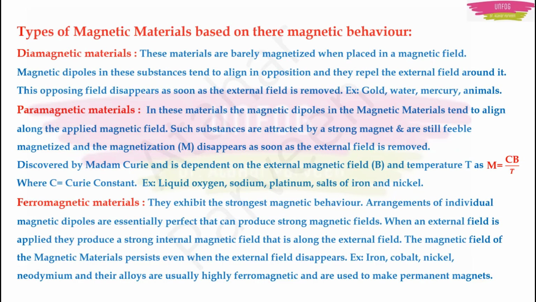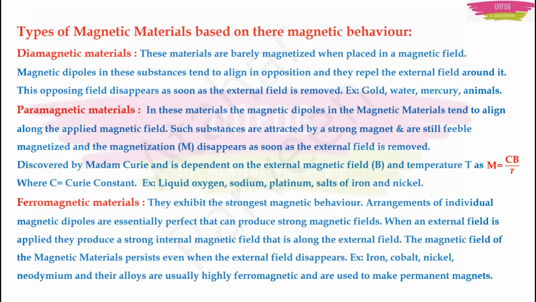There is one phrase mentioned in your syllabus, that is magnetic materials. They mean to say the magnetic materials based on their magnetic behavior. We have talked about the type of the magnetic materials that was based on the material. This is based on the magnetic behavior of the material. So there are three types of magnetic materials.